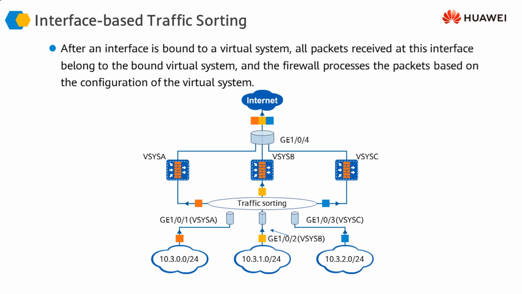In this case, this interface, gigabit Ethernet 1/0/1, is assigned to virtual system A, 1/0/2 is assigned to virtual system B, and 1/0/3 is assigned to virtual system C. Based on the interface assignment to different virtual firewalls, any traffic coming in through this interface will be sorted and forwarded to VSys A, or the logical firewall A. Any traffic coming in through gigabit Ethernet 1/0/2 will be sorted and forwarded to virtual system B, and similarly traffic coming in through this interface will be sorted and sent to virtual system C for further processing.